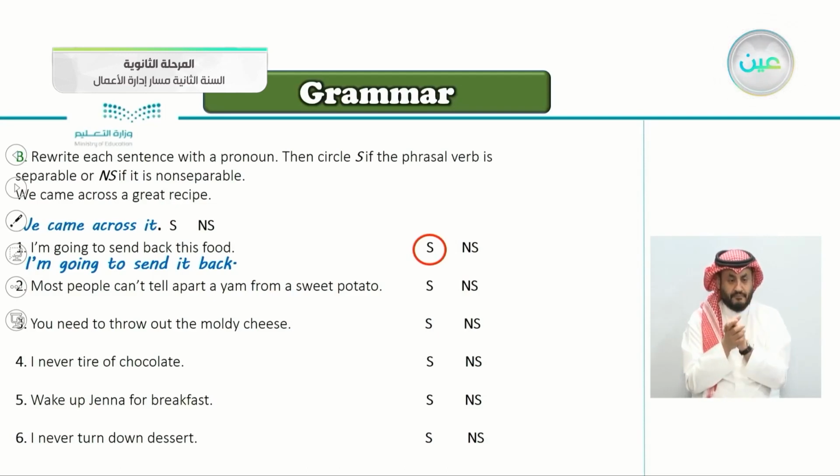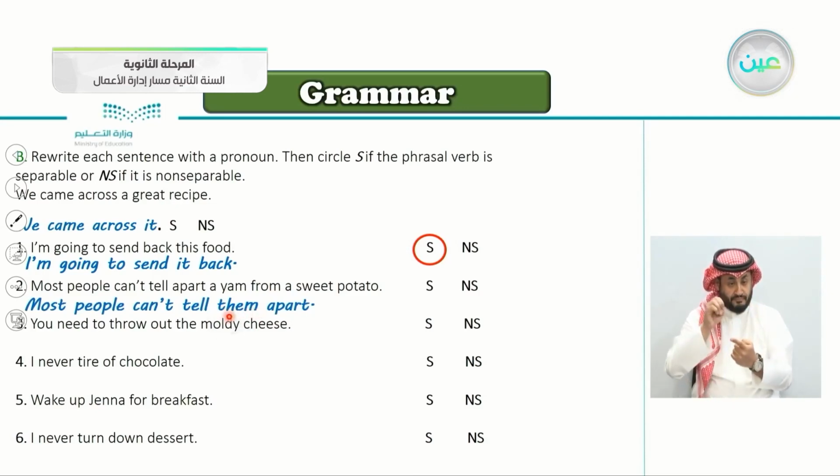Number two, most people can't tell apart a yam from a sweet potato. So how do we rewrite this with a pronoun? We say most people can't tell them apart.